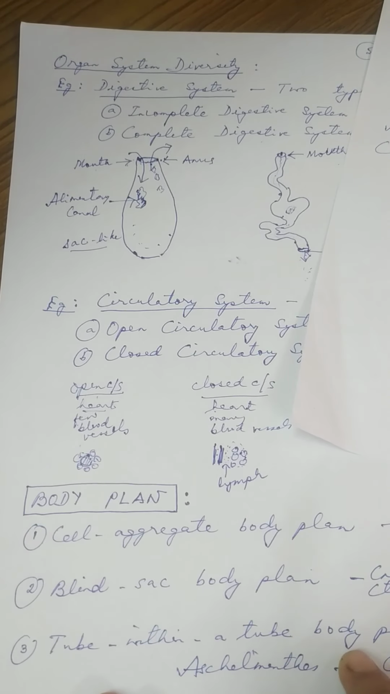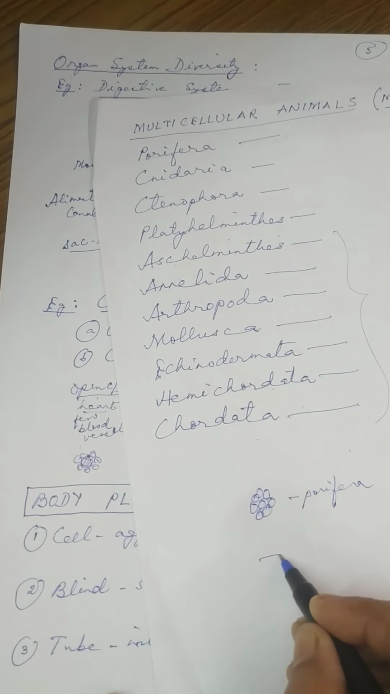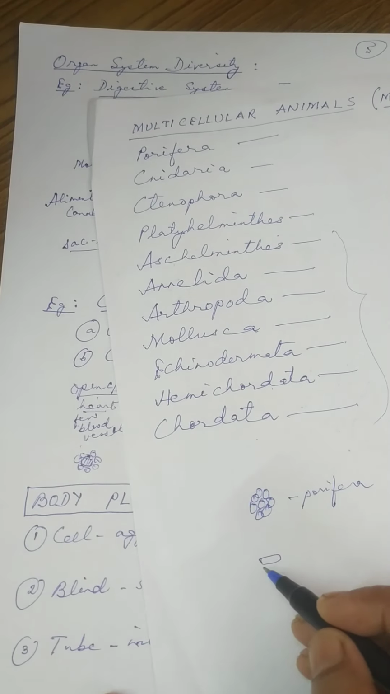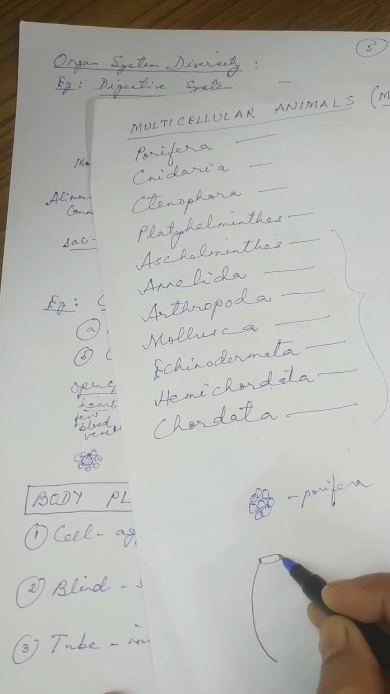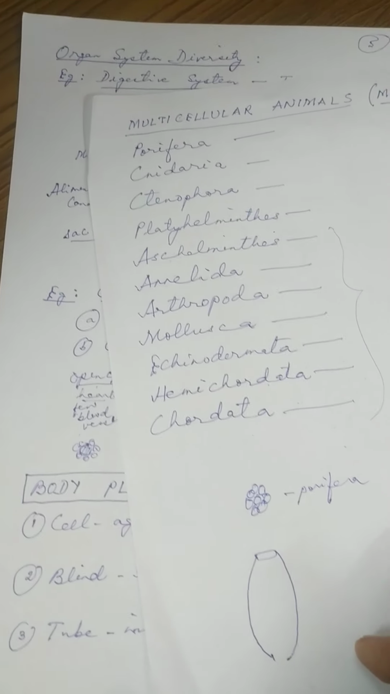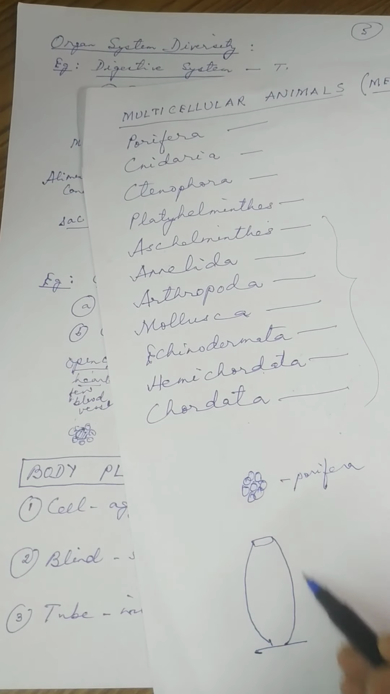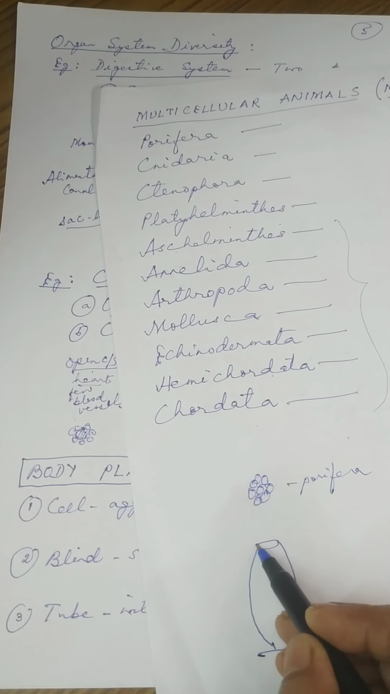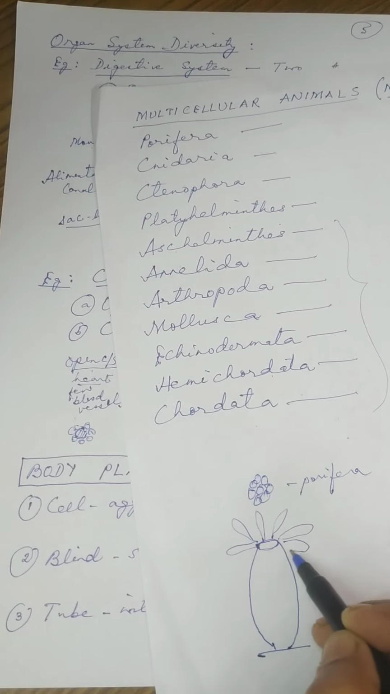The next one is blind sac body plan. Now this blind sac body plan, it is present in these three animals. Now let us see what is it. So this is the body of an animal. Say this is Hydra. I hope you have heard the name of Hydra. So this is Hydra, and the body will be elongated like this, tubular in shape, and at the tip there is an opening present, and this opening is surrounded by many finger-like structures.